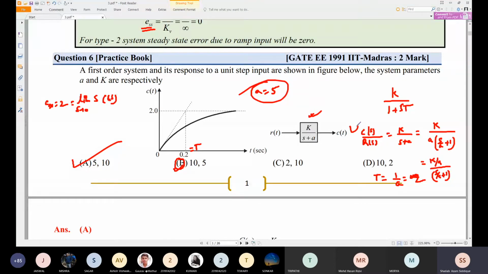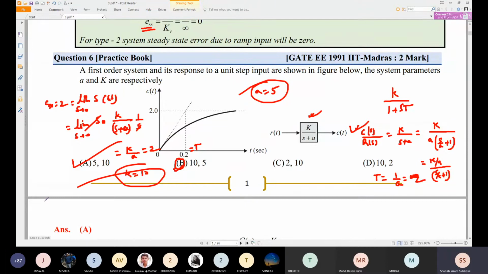And what is c of s? c of s can be found from this equation. So this can be written as limit s tending to 0 of s into k divided by s plus a, times R of s. R of s is a unit step input, which is 1 by s. So just put it here, and that will become k by a. That is equal to 2 because the final value is 2. a is equal to 5, so k is equal to 10. I hope it is clear to you.